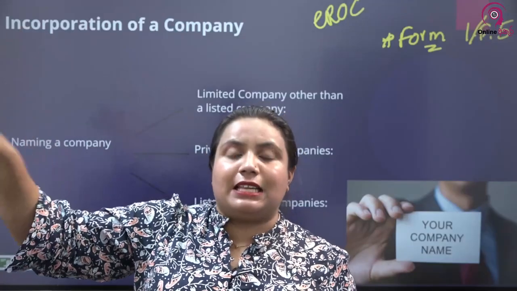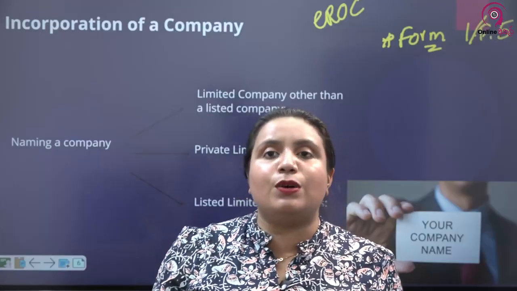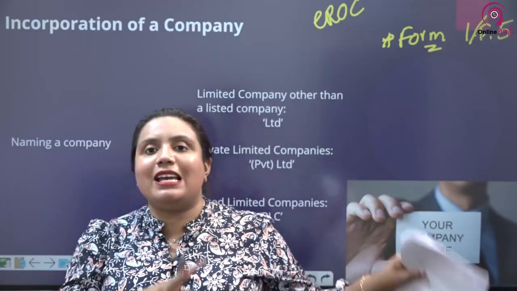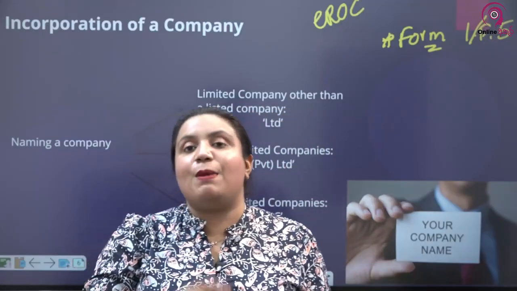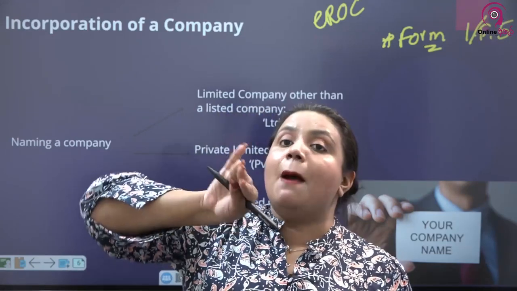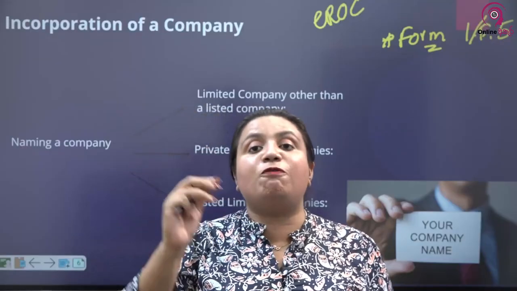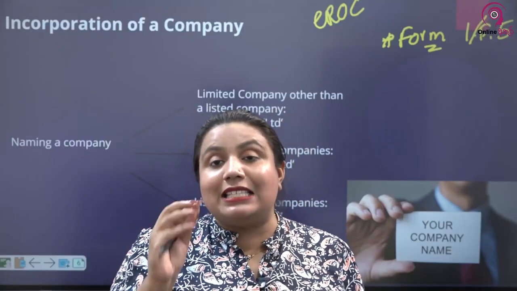There's already an established business enterprise in that name. I can't go and start a clothes shop called House of Fashions. Why? Because there's already a business that is incorporated under that name. If I put a name that is similar to that name, thinking that people will get misdirected and will come to my business, it is actually called the tort of passing off. It's a tort, right? It's a liability.